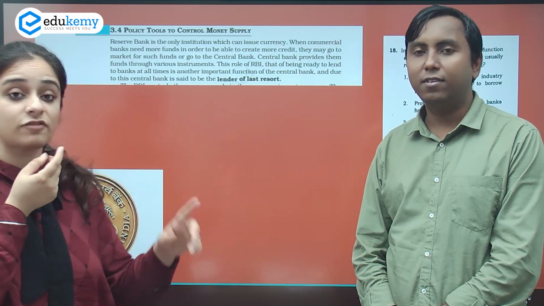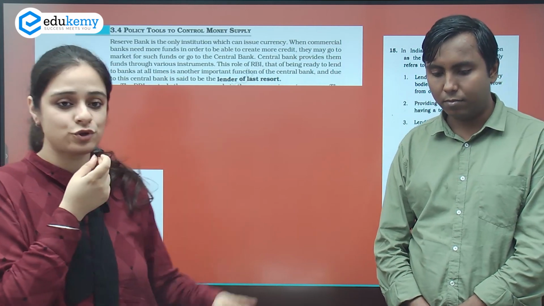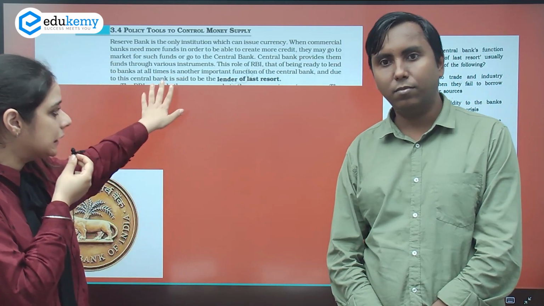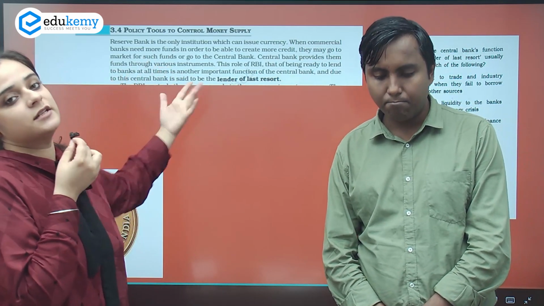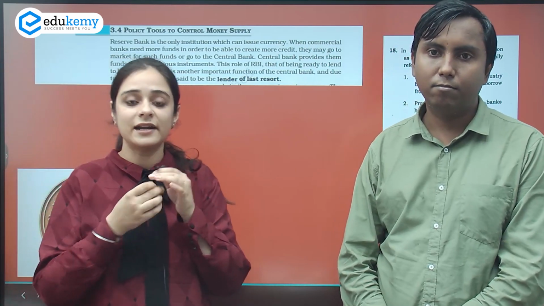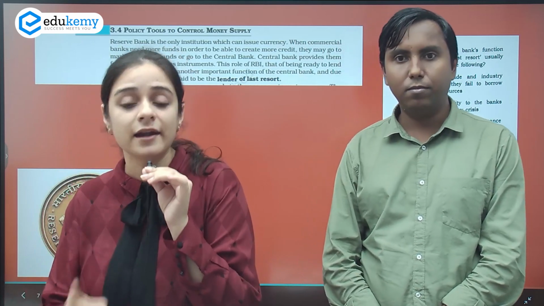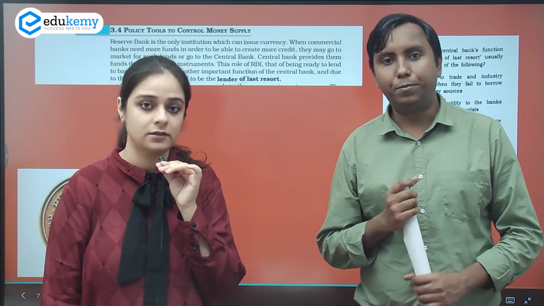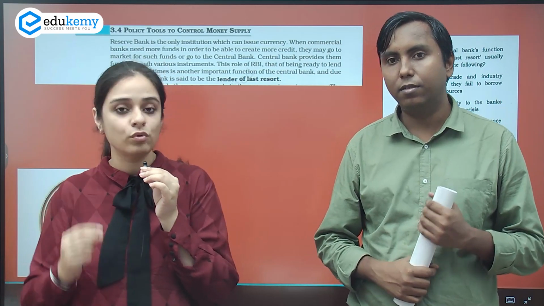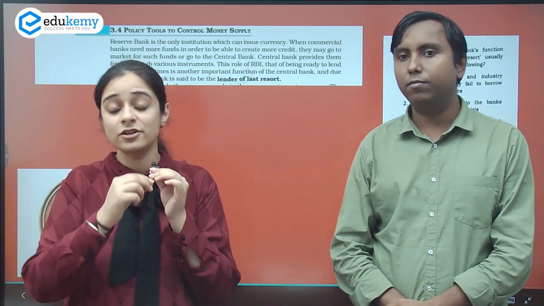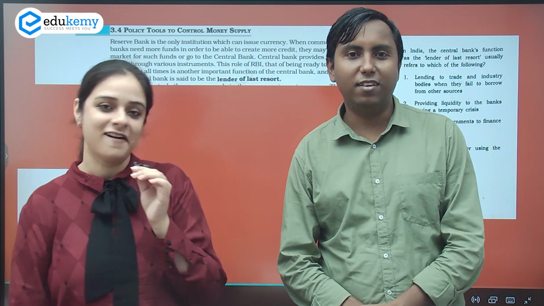And that is why, for the convenience of our viewers, I have taken a snapshot to show them here, that see how clearly it is mentioned why the central bank is called the lender of last resort: it lends to the commercial banks whenever they're out of funds, and not to the government. That is why it is termed lender of last resort. So again, as Banke said, it's a low hanging fruit which one should not miss. You can't afford to miss it if you want to see your name in the coveted final list.